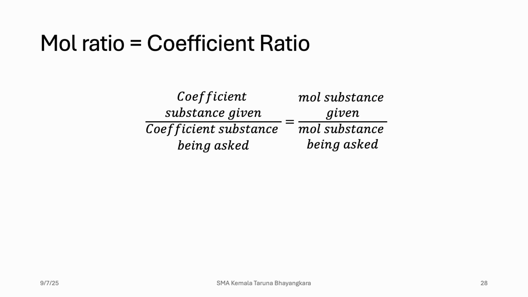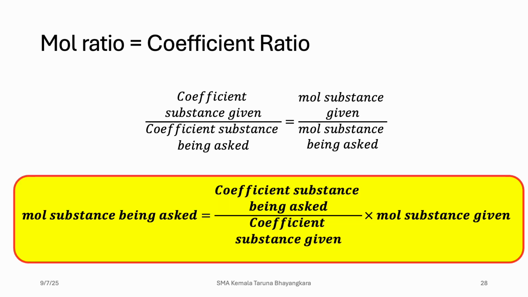In general, coefficient of substance given divided by coefficient of substance being asked equals mole of substance given in the question over mole of substance being asked. If you reformat the equation, it could be like this: mole of substance being asked equals coefficient of substance being asked over coefficient of substance given, times mole of substance given.